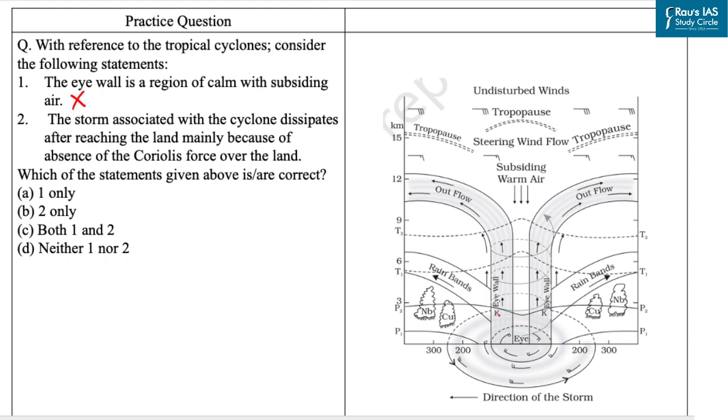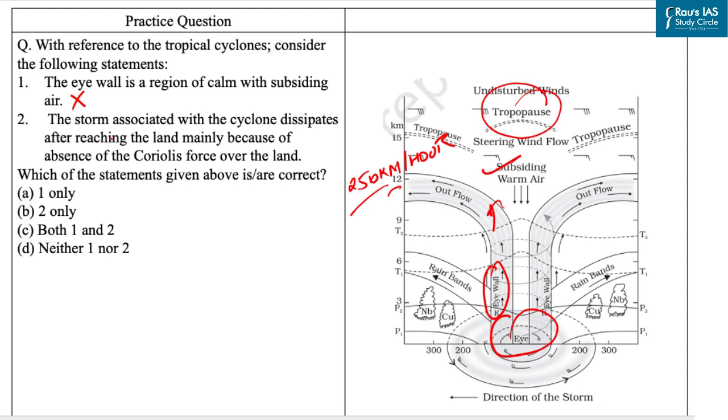Why? Because eye is a region of calm and subsiding air, whereas around the eye is eye wall where there is a strong spiraling ascent of air to greater heights reaching the tropopause. The wind reaches maximum velocity in this region, reaching as high as 250 km per hour. So with this our first statement is incorrect.